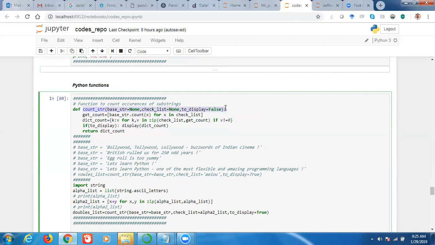Once we define a function, we can use it in many ways. So whenever we are doing some heavy task, it is always a good idea to save parts of the code in functions. Then I can call this with no values at all.